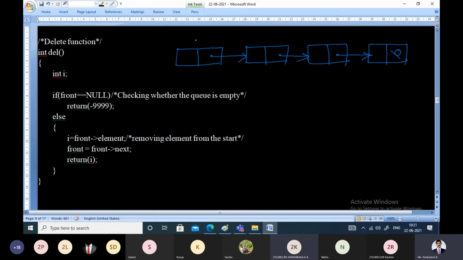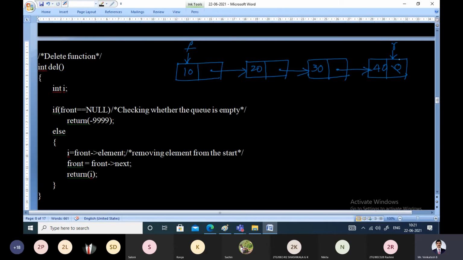This is pointing to null, front is pointing to this node, and rear is pointing to this node. This is the existing scenario: this element is 10, this is 20, this is 30, and this is 40.